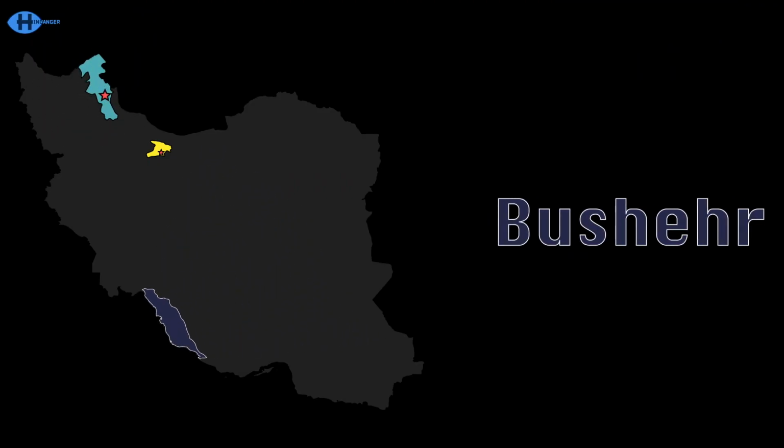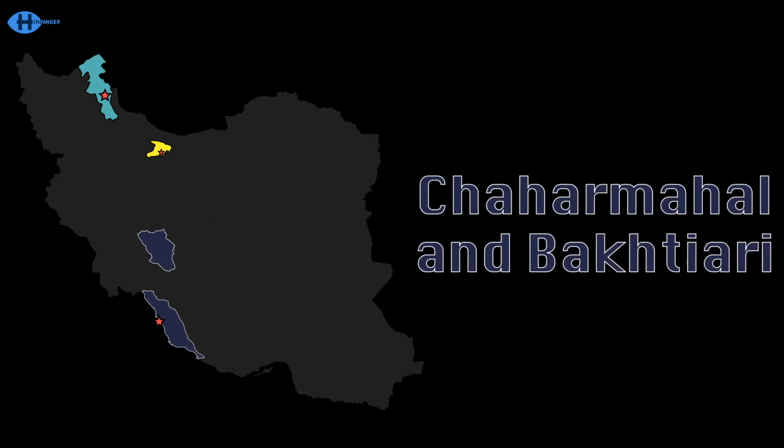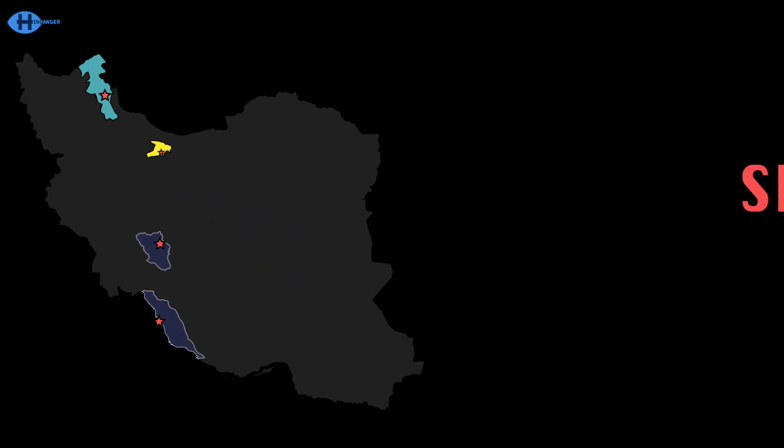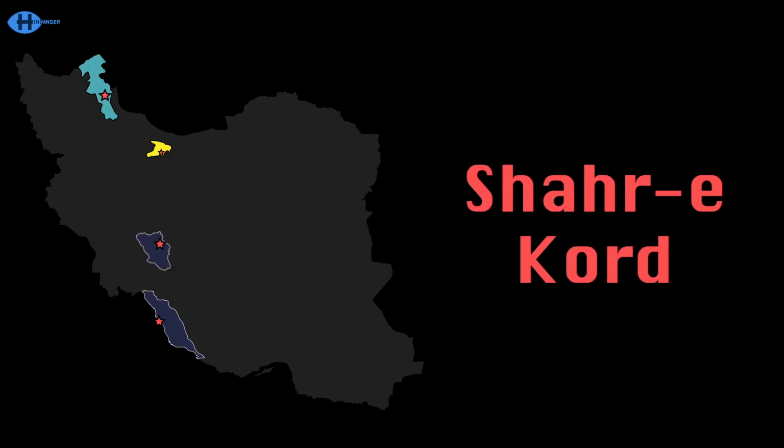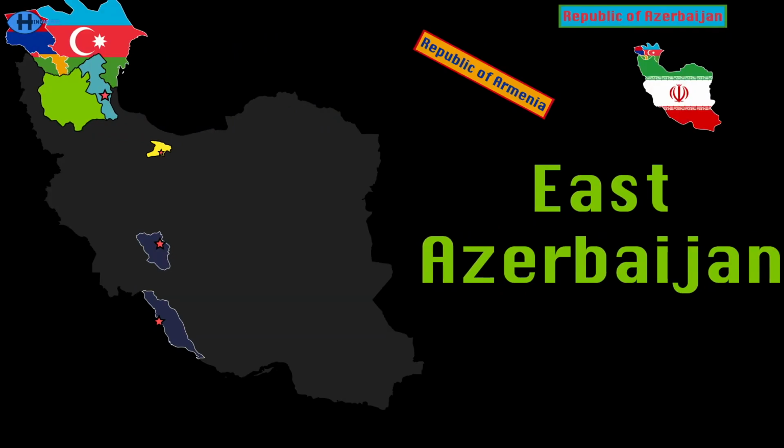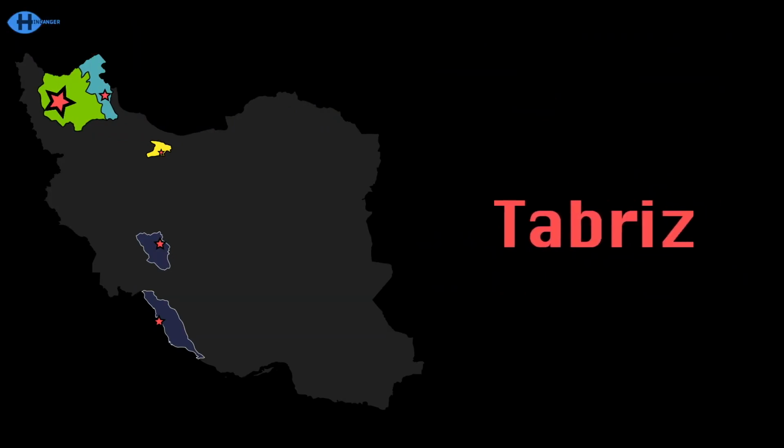Bushehr has a coastline on the Persian Gulf. Bushehr is a port city, it's also the capital. Hello, I'm Chahar Mahal and Bakhtiari. Shahr-e Kord is the name of my capital city. East Azerbaijan borders Azerbaijan and Armenia. Tabriz is the capital you'll see in this media.